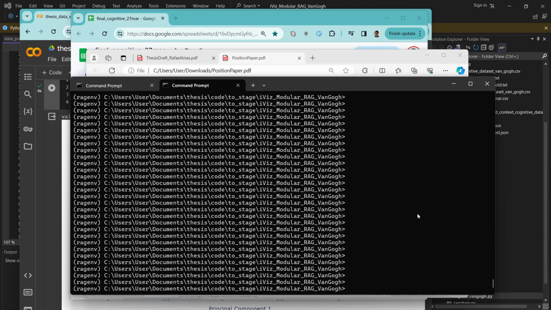Hello. So Steve asked me to update you on the Van Gogh rack and what has been happening in the last months since I last presented this to you. I think the best idea is to just go through the thesis draft and explain what we've been doing.